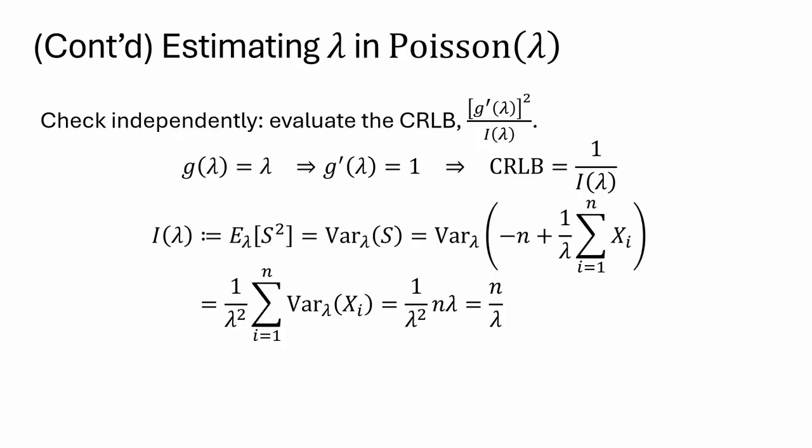And now we calculate I. I, by definition, is the expected value of s squared. Since s has 0 mean, as always, this is just the variance of s. So we're calculating the variance of minus n plus 1 over lambda times the sum of xi, which simplifies to n over lambda. Because the xi's are IID Poisson, the variance of xi is just lambda. So indeed, the variance of x bar attains the CRLB.